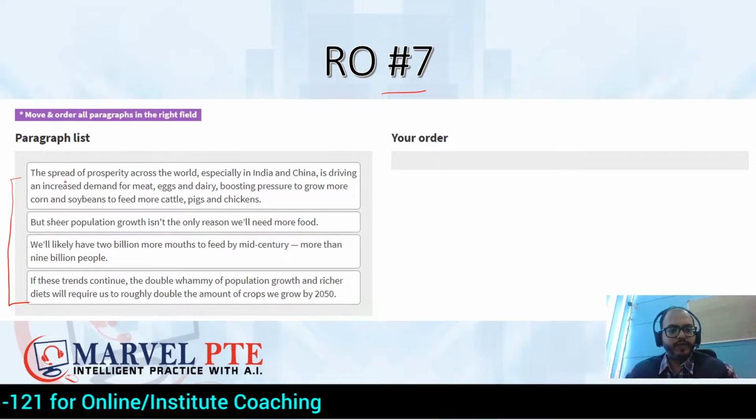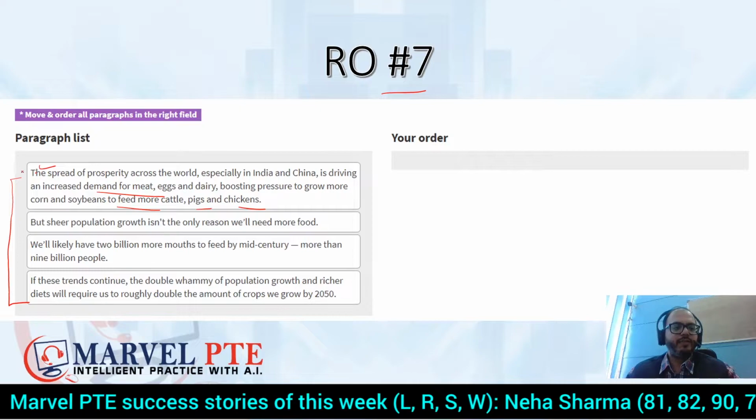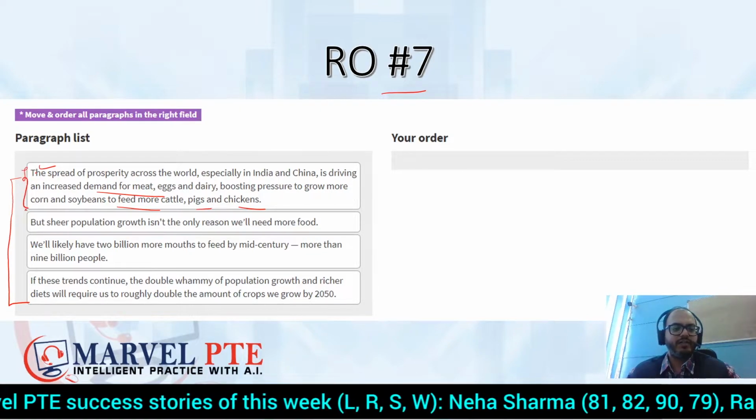So let's first quickly skim it. The spread of prosperity across the world, especially in India and China, is driving an increased demand for meat, eggs and dairy, boosting pressure to grow more corn and soyabeans to feed more cattle, pigs and chickens. Okay, this looks like an independent sentence to us. Why does it look so? Because it is behaving like an independent sentence.